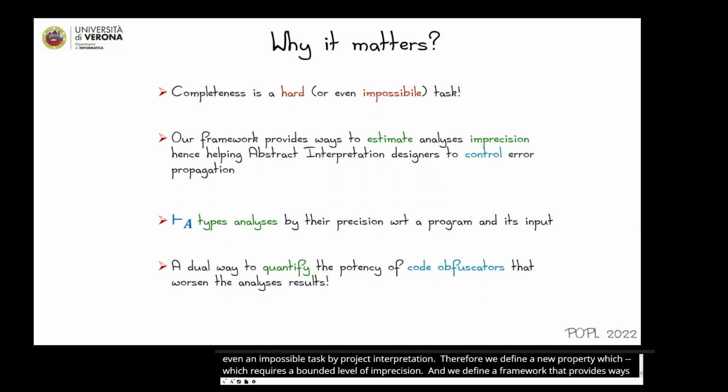Our goal was to help abstract interpretation designers to control error propagation. And we define a proof system which types analysis by the precision with regard to a program and its input. So this reasoning can also be considered a dual way of quantifying the potency of code obfuscators.